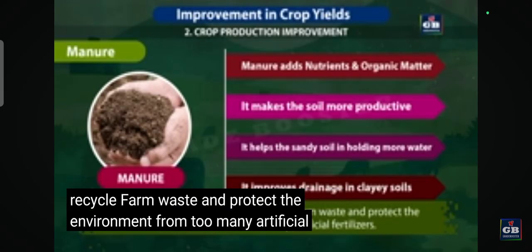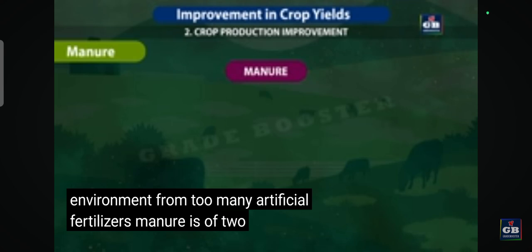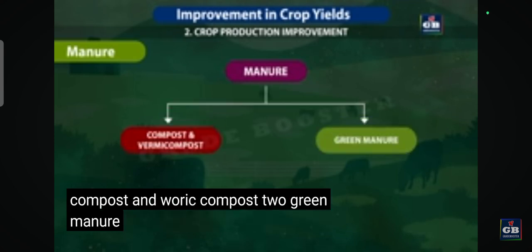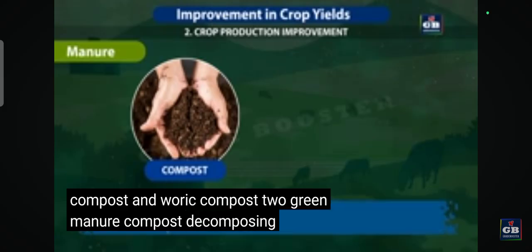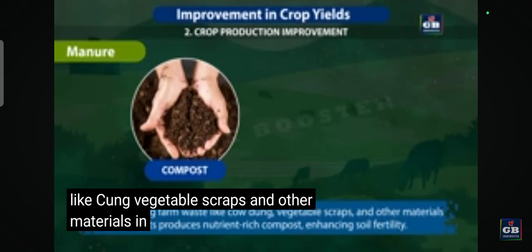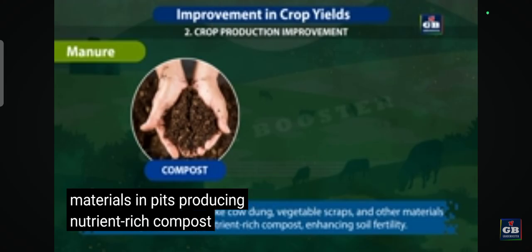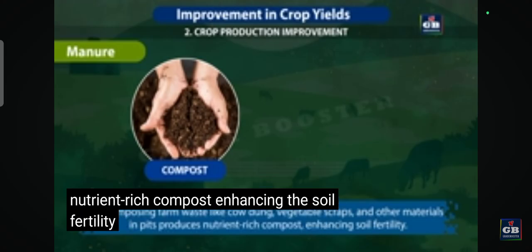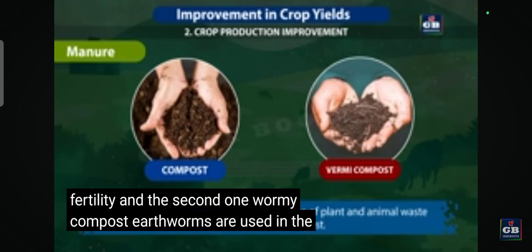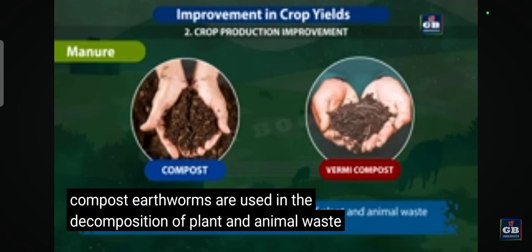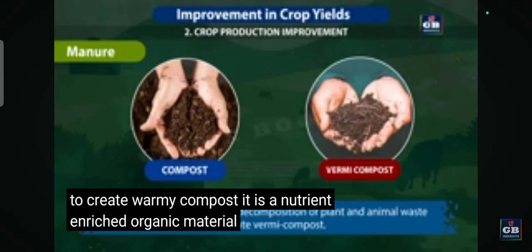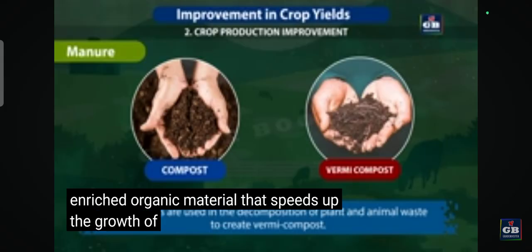Using manure is the smart way to recycle farm waste and protect the environment from too many artificial fertilizers. Manure is of two types. 1. Compost and vermicompost. 2. Green manure. Compost. Decomposing farm waste like cow dung, vegetable scraps, and other materials in pits, producing nutrient-rich compost, enhancing the soil fertility. And the second one, vermicompost. Earthworms are used in the decomposition of plant and animal waste to create vermicompost. It is a nutrient-enriched organic material that speeds up the growth of plants.